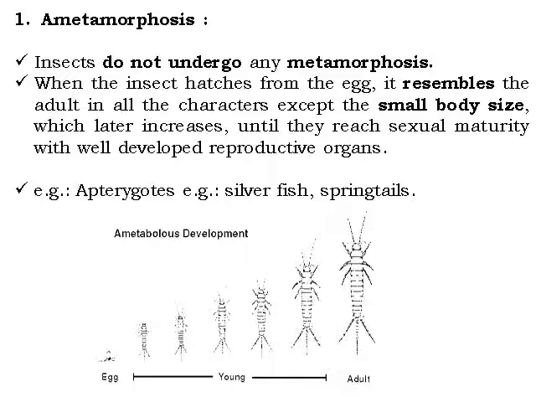The reproductive organs develop only in the adult stage. For example, apterygotes, silverfish, and springtails are examples of this type of metamorphosis.